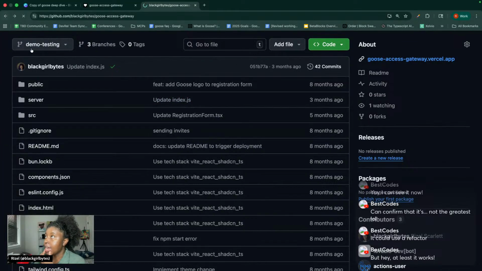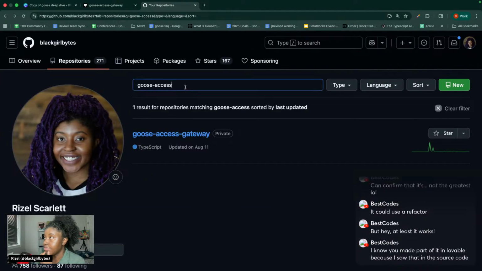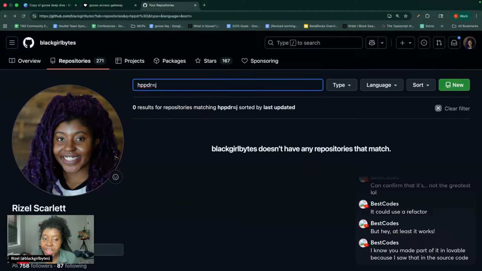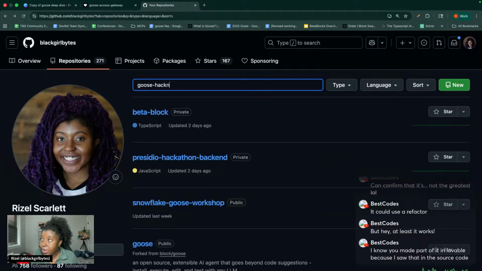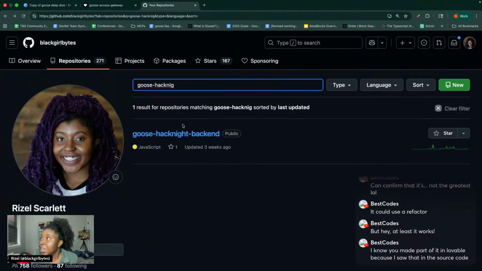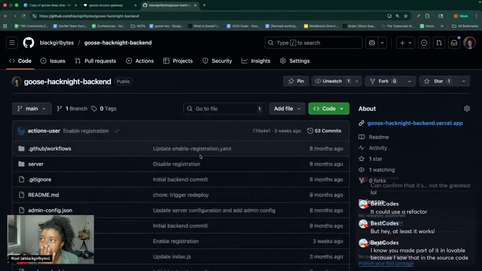And then I have Goose. Yes, I did make some of it in Lovable. You literally see that when I send the link. I did it so fast because I was like, oh my gosh, you guys need this tomorrow. It's crazy. I think Lovable makes way better UIs.